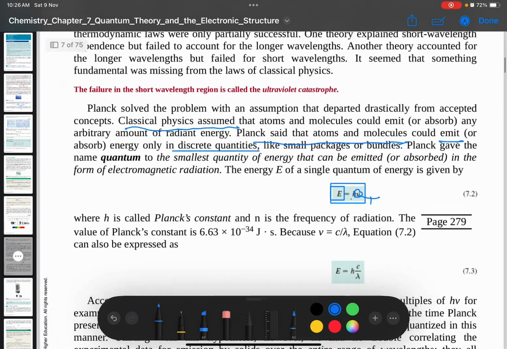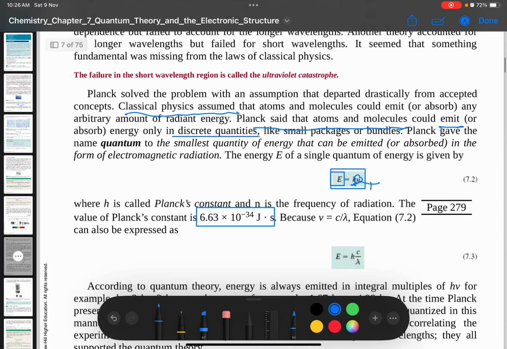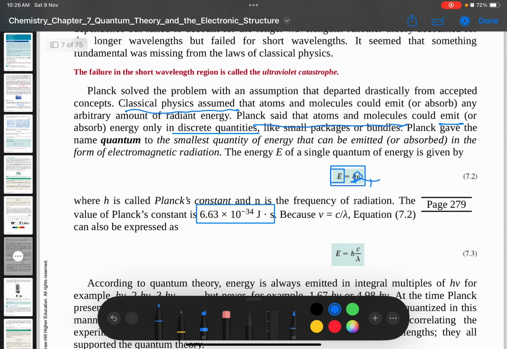So h is a Planck constant. This is the unit for Planck constant: 6.63 times 10 to the power negative 34 joule second. Okay, so be careful if you use speed of light in the unit of second, Planck constant pun mesti dalam unit second juga.